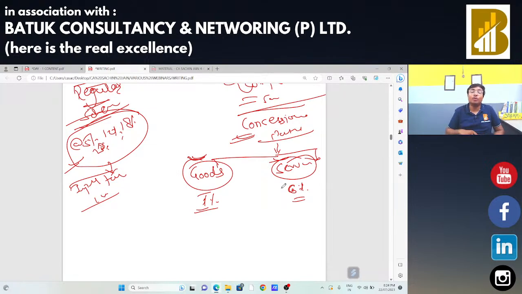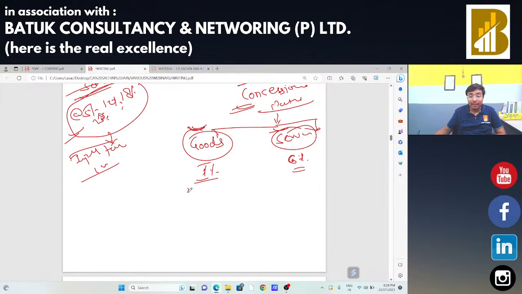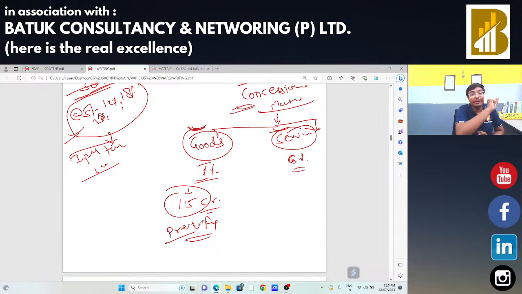Can everyone adopt the composition scheme? No. This scheme is based on the turnover. If in case of goods the turnover is below 1.5 crore in the previous financial year. Okay, for financial year 2022-23, we need to check the turnover of financial year 2021-22. If the turnover of the previous financial year is below 1.5 crore, in case of supply of goods, they can opt for the composition scheme and pay the 1% tax. In case of services, if the turnover is below 50 lakh rupees in the previous financial year, in that case they can go with the concessional rate scheme, that is the composition scheme.